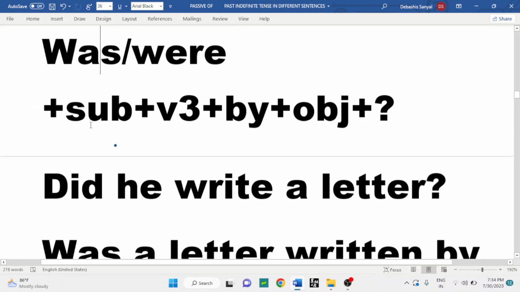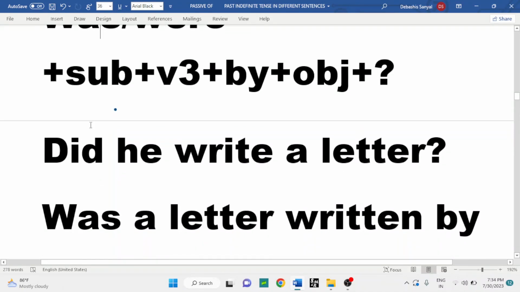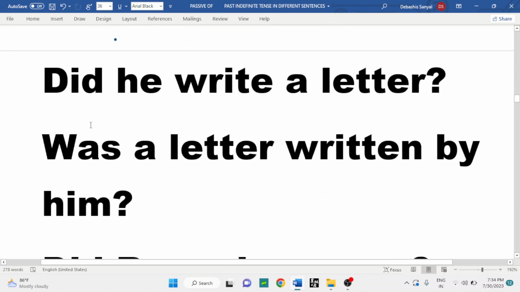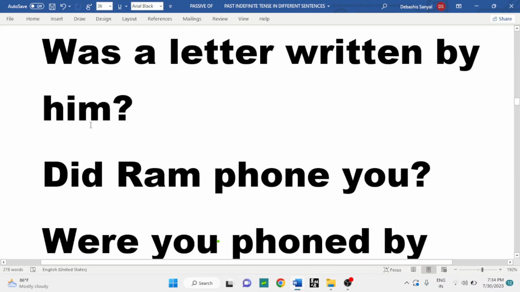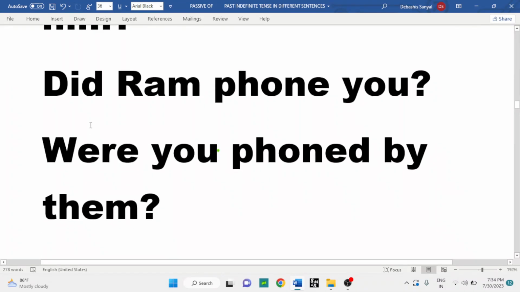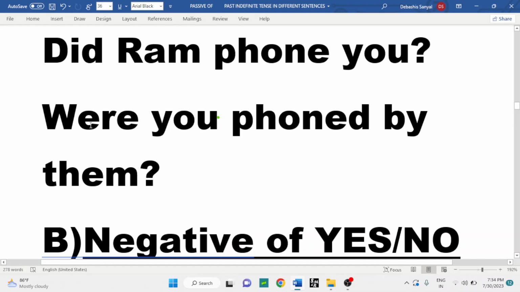Did he write a lecture? Yes, it's an affirmative sentence because there is no negativity in the sentence. Was a lecture written by him? If there is any confusion, see the structure and you may ask in the comment box. Next one is: did Ram phone you? Were you phoned by Ram? Earlier I said them, it's a wrong one because it will be Ram. Ram remains unchanged. It's a great mistake from me and it will be Ram.